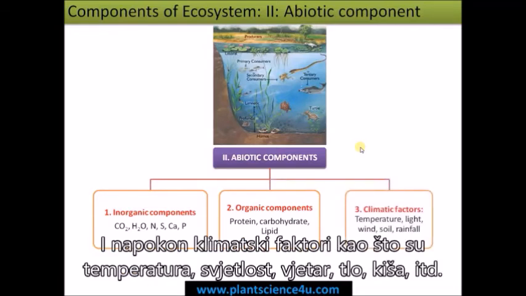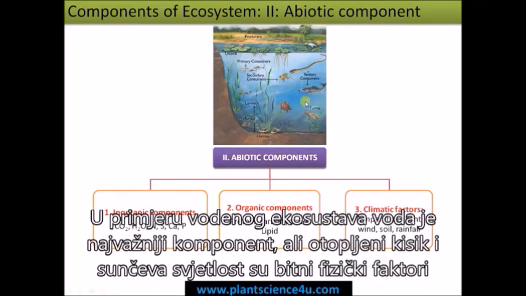And finally, the climatic factors like temperature, light, wind, soil, rainfall, etc. In the case of an aquatic ecosystem, water is one of the most important physical factors, where dissolved oxygen, salinity, etc. are important physical factors.